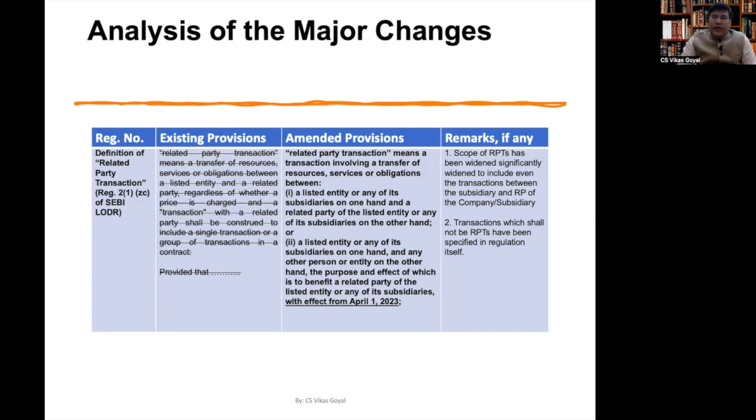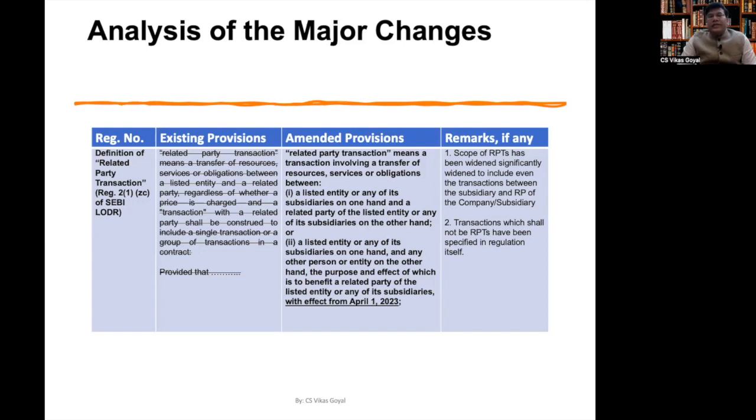From 1st April 2023, any transaction between the listed entity or its subsidiary on the one hand, and any other person or entity on the other hand, if the purpose and effect of the transaction is to benefit a related party of the listed entity or any of its subsidiaries, is covered.